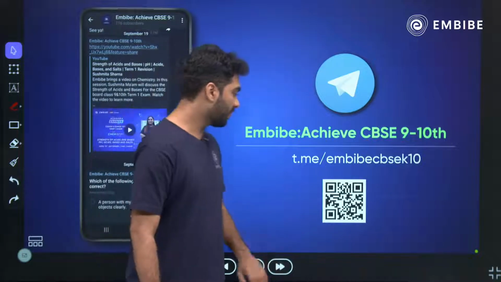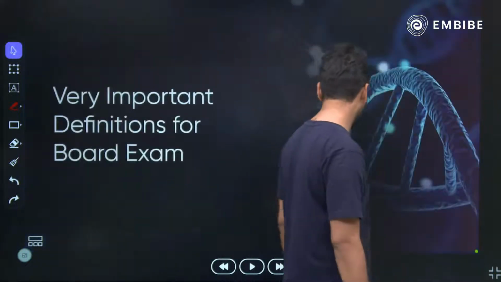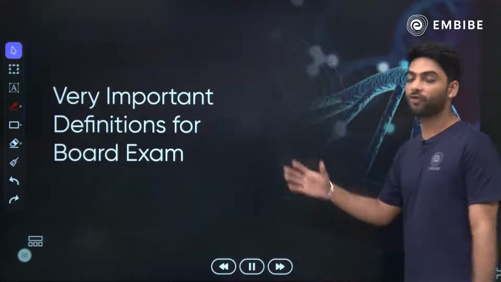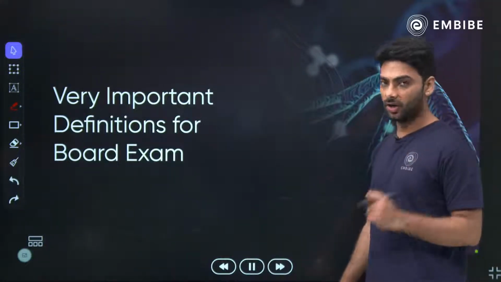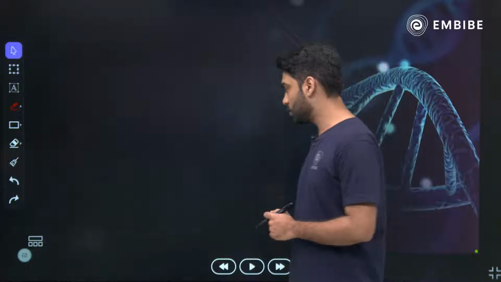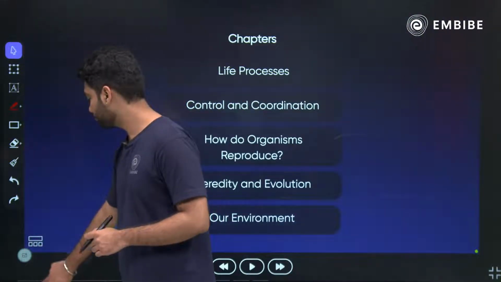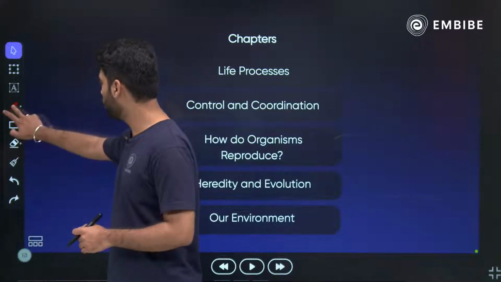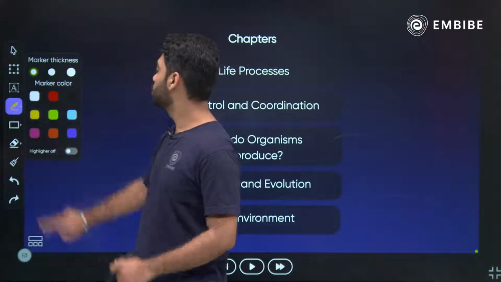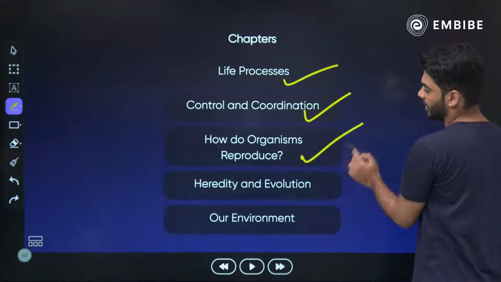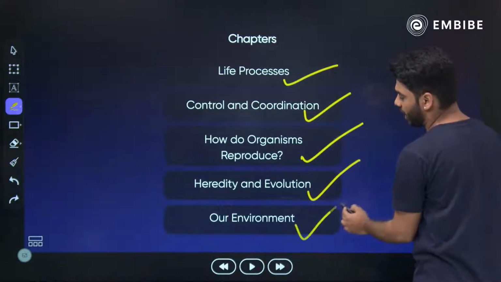So now let's begin without any further delay, where we are talking about the sure shot or the very important definitions from your grade 10 biology. In this particular session today, we'll be covering, as I told you, all your 5 chapters, that is your life processes, control and coordination, how do organisms reproduce, heredity and our environment.